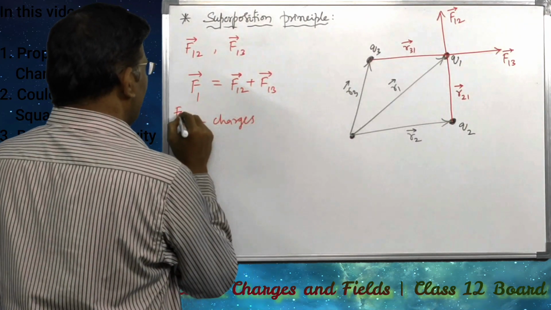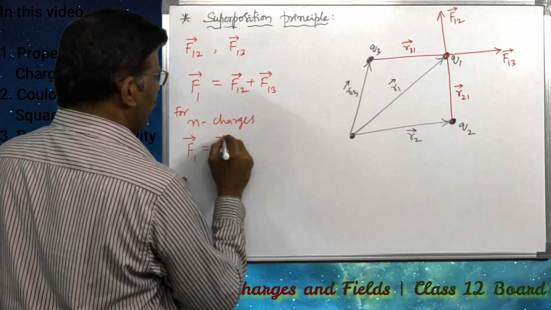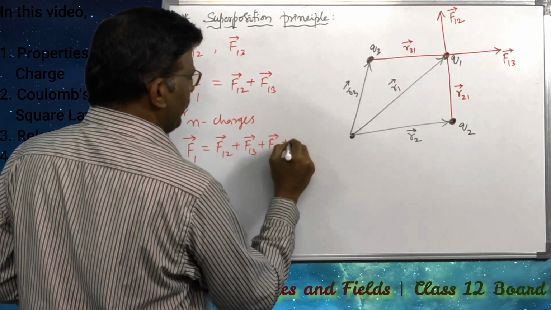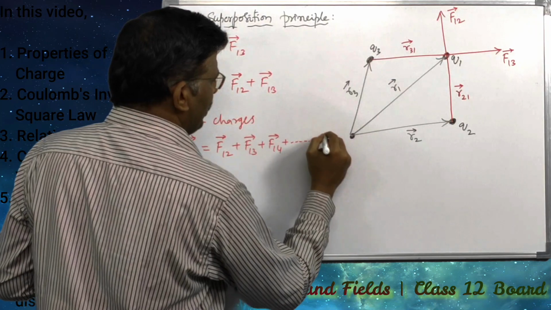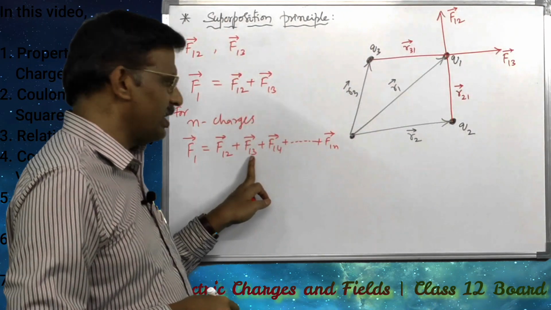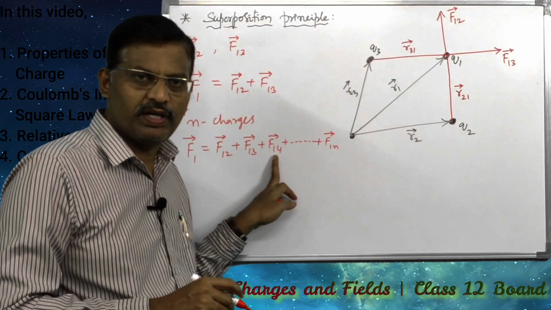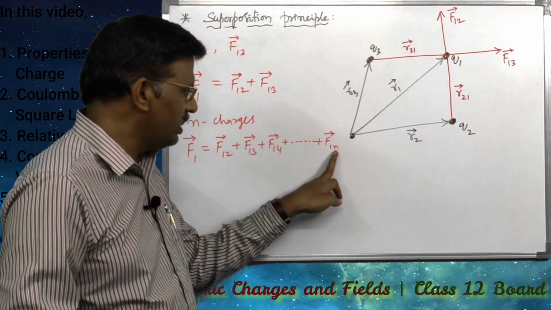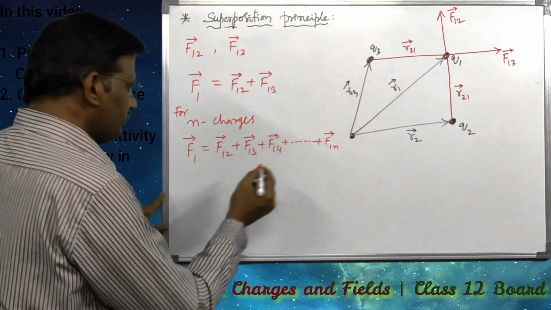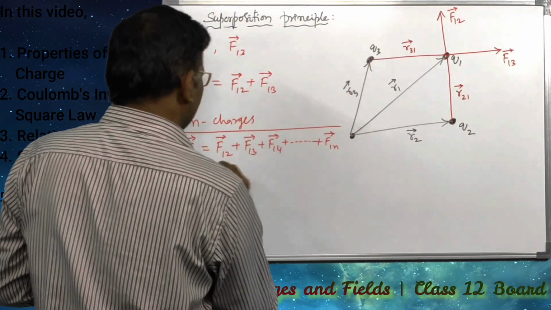Then we can write F1 bar as F12 bar plus F13 bar plus F14 bar and so on, plus F1n bar, where F12 is the force on Q1 due to the second charge, F13 the force on Q1 due to the third charge, F14 the force on Q1 due to the fourth charge, and F1n the force on Q1 due to the nth charge. And this is the superposition principle.